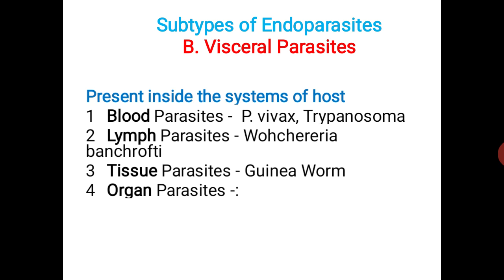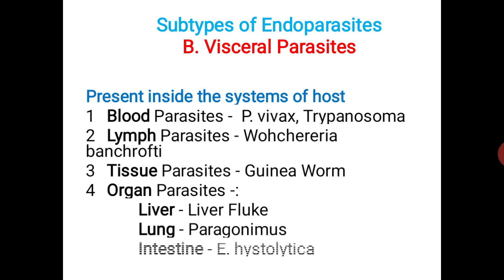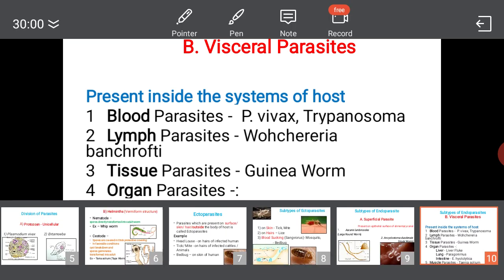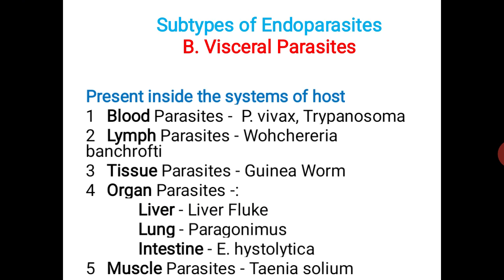The fourth one is organ parasite. In organ parasites, the parasites are differentiated according to the organ or their location. Liver fluke is present in the liver, Paragonimus in the lungs, Entamoeba histolytica is found in the intestine, and the fifth one is muscle parasite, that is Taenia solium.